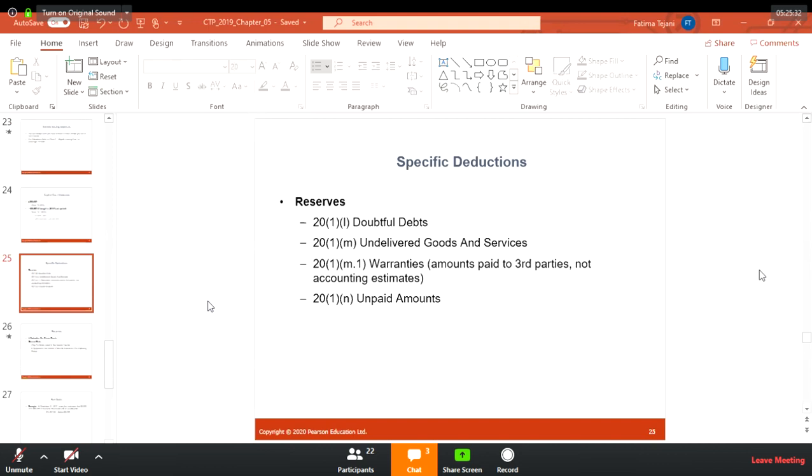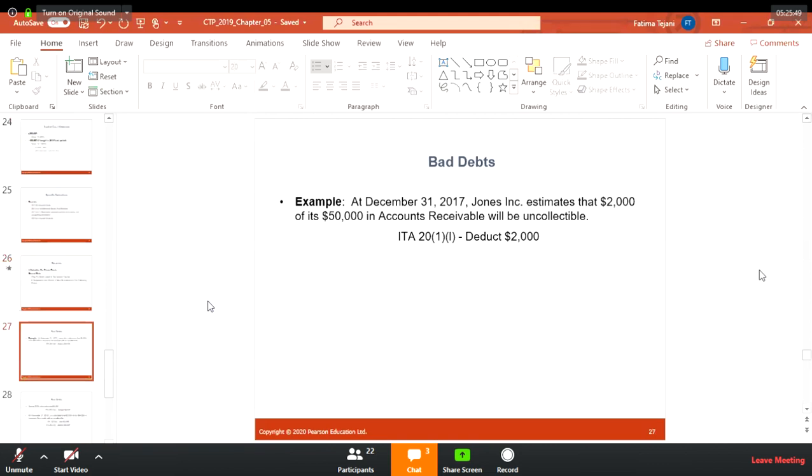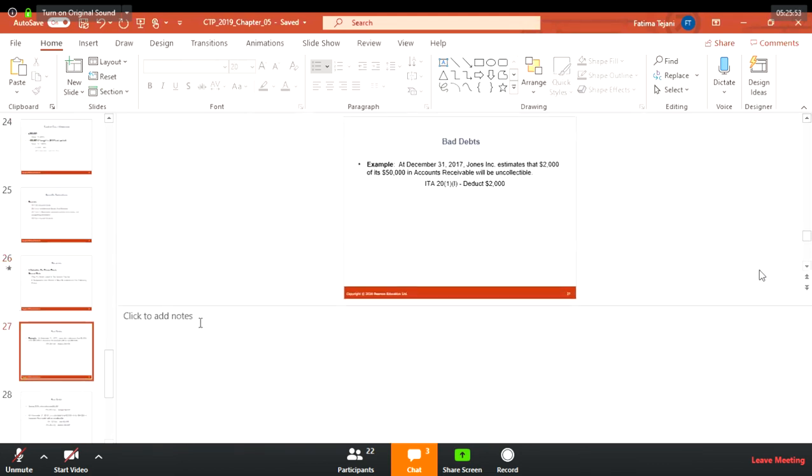Now, if you remember, a deduction for future events, as I mentioned, the general rule is only for the items listed in the Income Tax Act. If deducted in one period, it must be deducted in the following period. Now I'll tell you how it happens. Just don't look at the example; I'm going to tell you something before that. You remember accounts receivable?